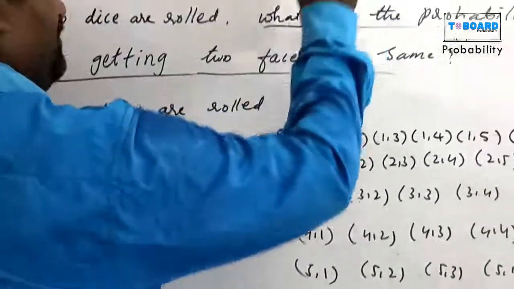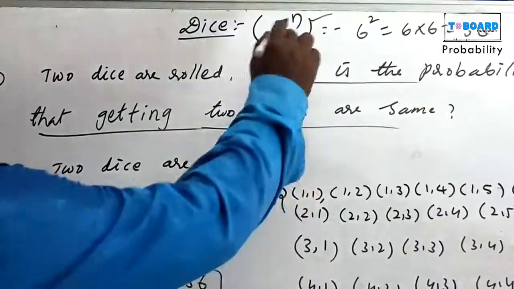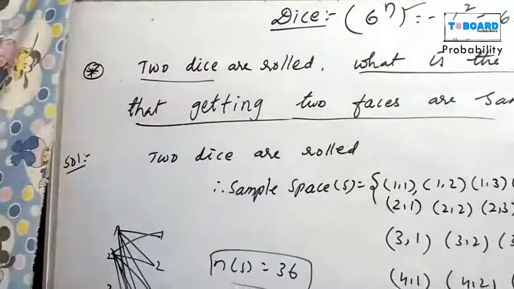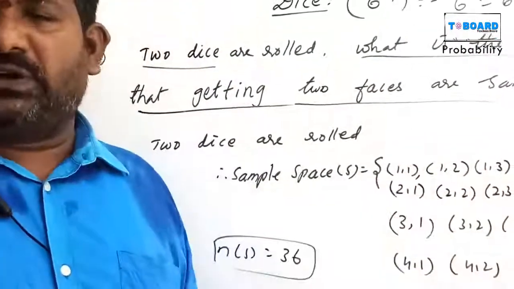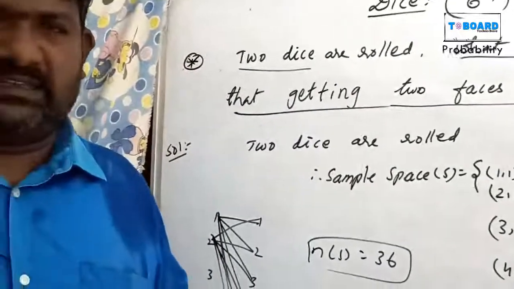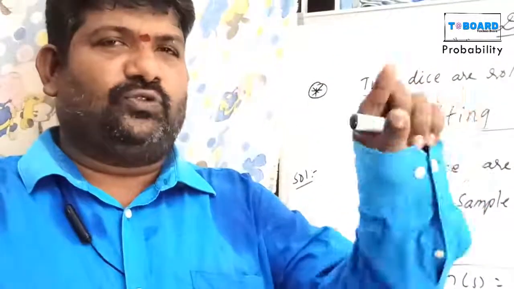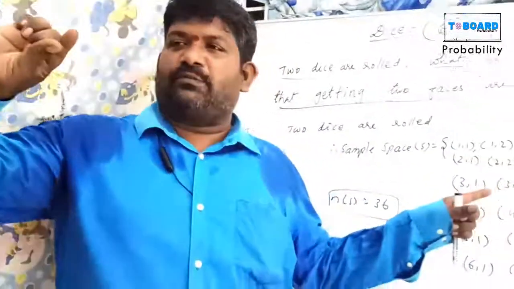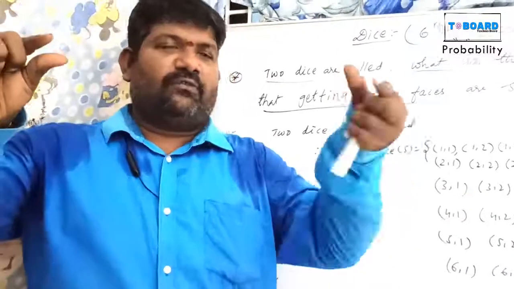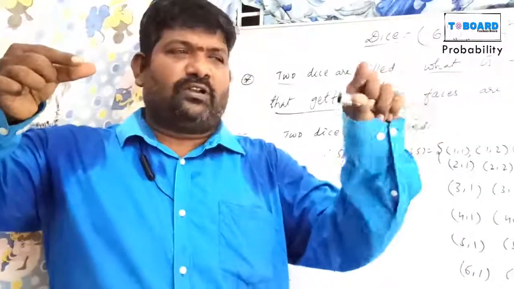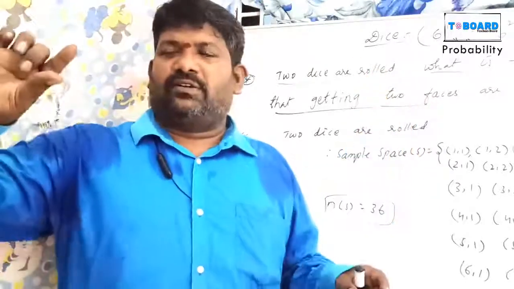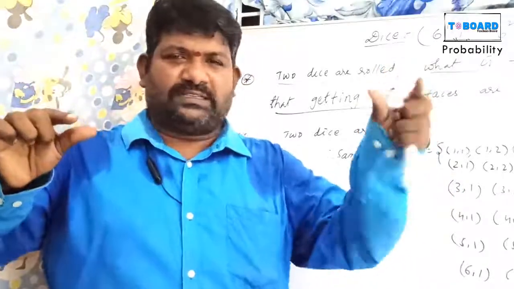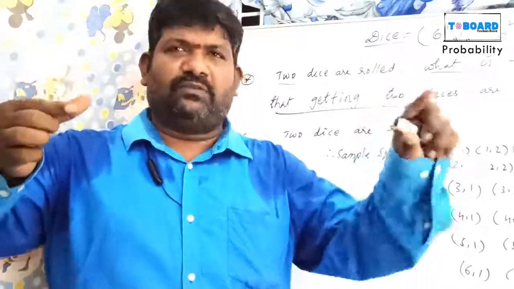Otherwise, use the formula 6 power n, where n is the number of dice. 2 dice means 6 square, that is 36 chances. The 36 chances are like this. The first die is 1 as it is, and the second is 1, 2, 3, 4, 5, 6, which is 6 chances. Then the first number rotates to 2, again 1 to 6, then 3, then 4, like this.